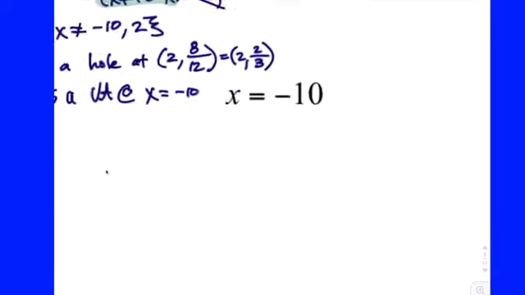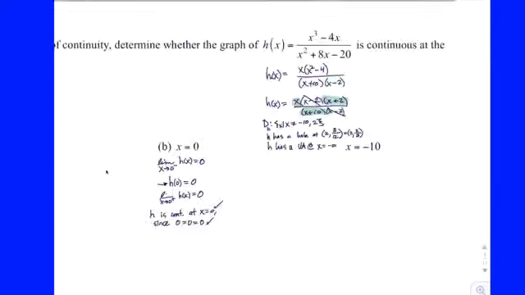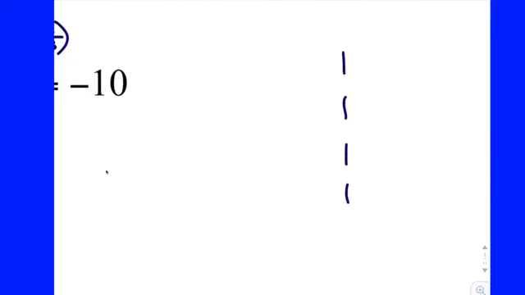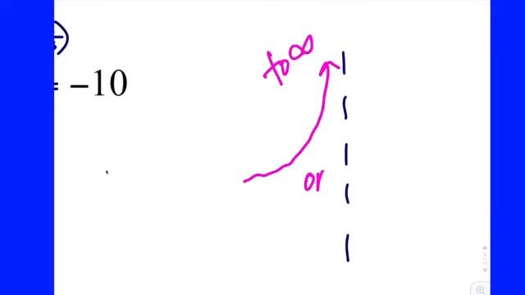Let's just finish up here at negative 10. What do we have at negative 10? A VA. So this is kind of getting into what we're going to be talking about more tomorrow. At a vertical asymptote, let's say it lives on one side or both sides, it doesn't matter. There's only two options. The y values either increase without bound to infinity, or they'll turn downwards and they decrease without bound to negative infinity.